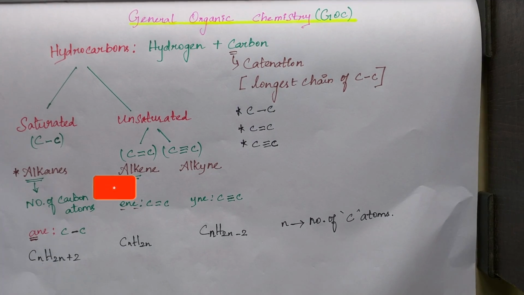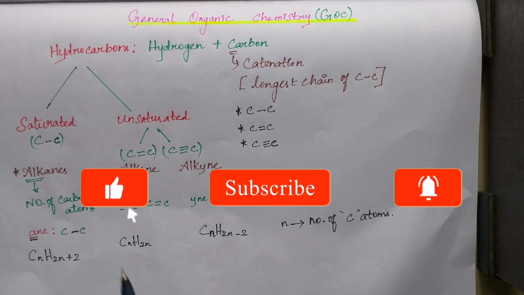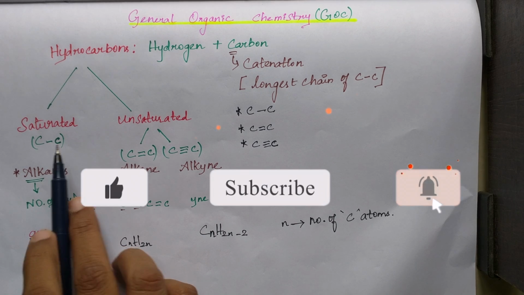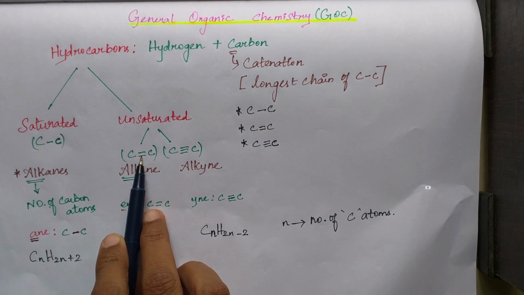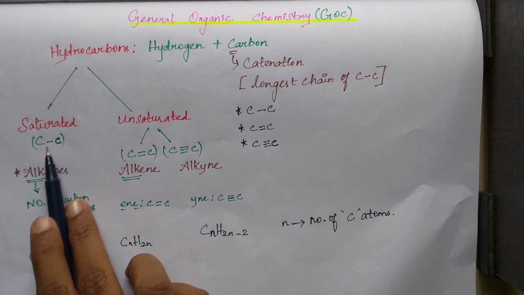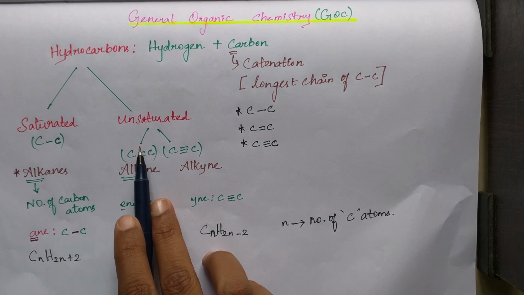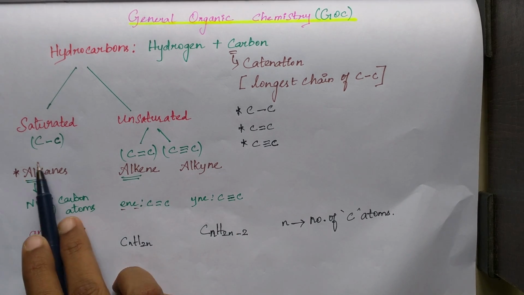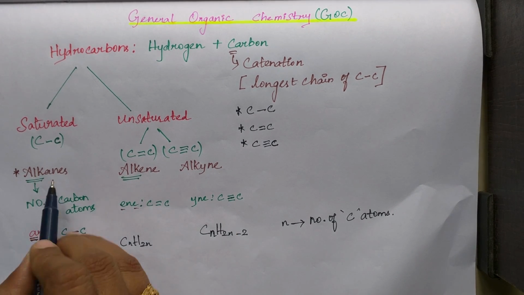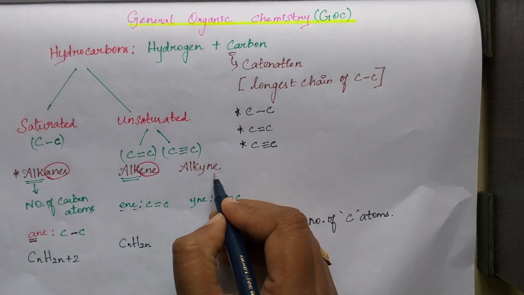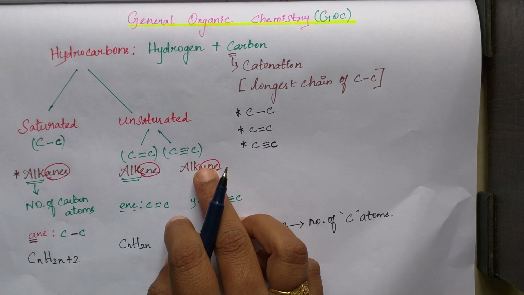Here is the summary. Two types of hydrocarbons, saturated and unsaturated. Saturated has carbon-carbon single bonds, unsaturated two types, double bond and triple bond. And the specific name for saturated is alkane, for unsaturated alkene and alkyne. This alk represents the number of carbon atoms and ane represents single bond, ene represents double bond, yne represents triple bond.